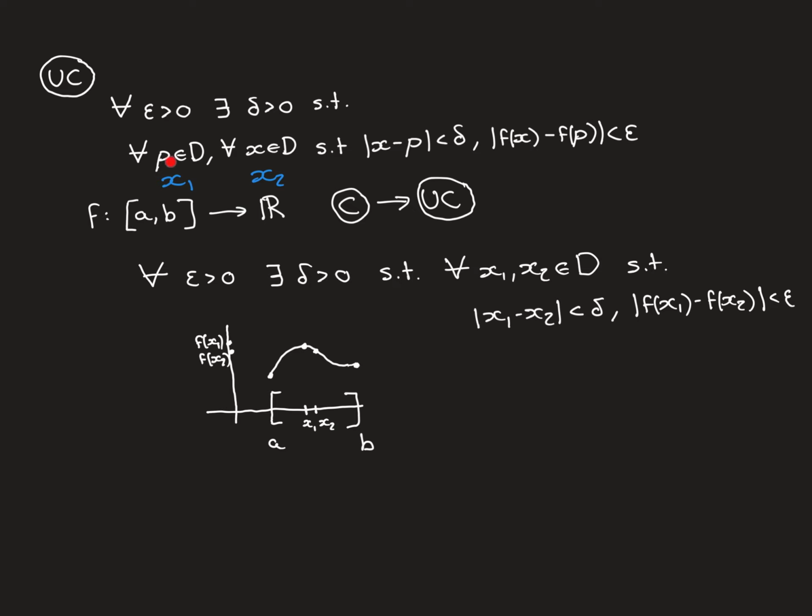Rather than looking at one of the points as being the point P and one of the points as being the point X that's within delta closeness of P, this makes the 2 points on an equal footing instead. It's just saying as long as the 2 points are less than delta apart, then the difference between their image points is guaranteed to be less than epsilon if this definition holds true.